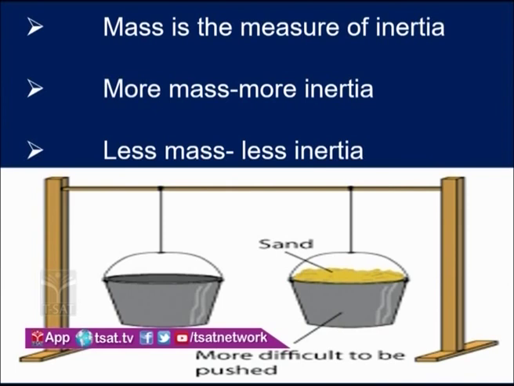There are two buckets hung with two strings, one is empty, another one is loaded with sand. Now which one can easily move by applying the same force? That is the empty bucket. So less mass, less resistance to the state change; more mass, maximum resistance to the state change, that is what is called inertia, right?